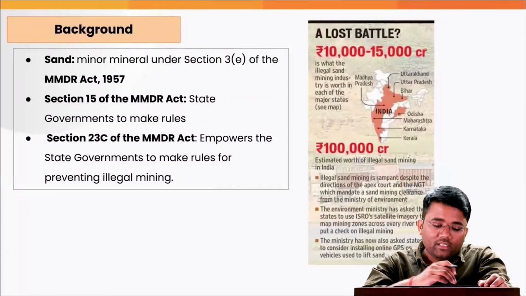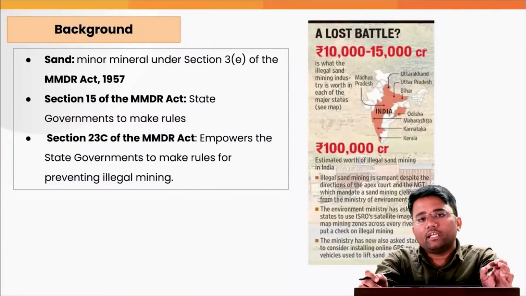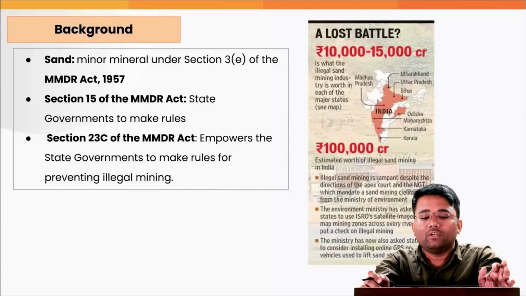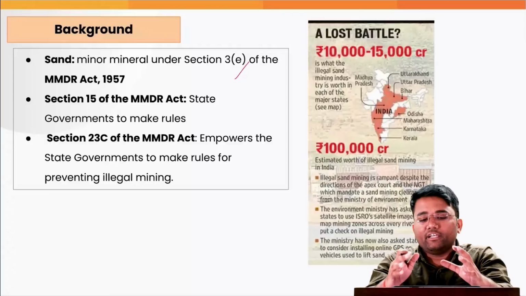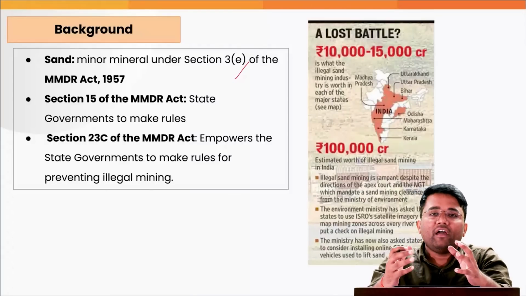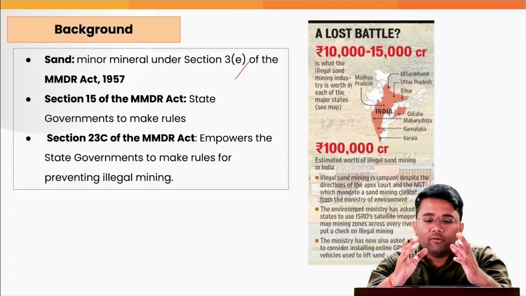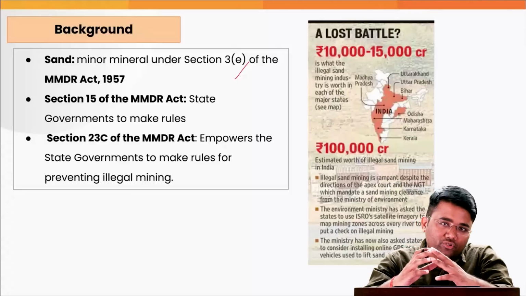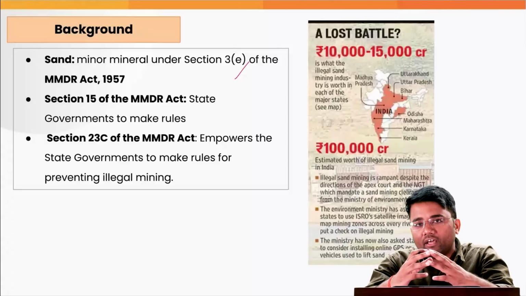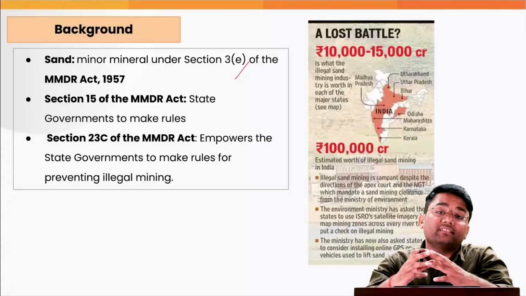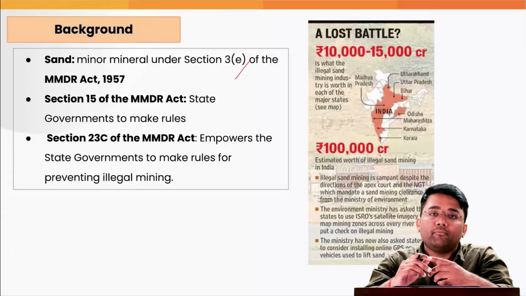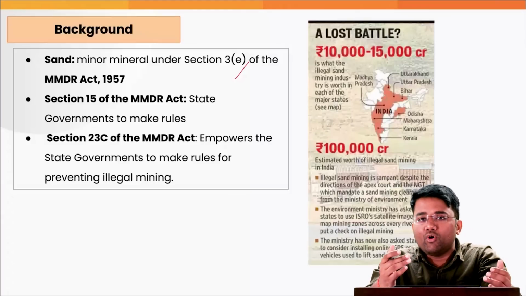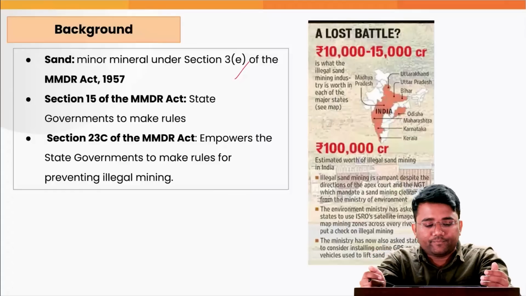So what actually is sand mining? It is the removal of primary natural sand and sand resources from the natural environment to extract the valuable minerals for subsequent processing. From which natural environment are they being extracted? They are being extracted from river beds, and from some of the sea shores, etc.